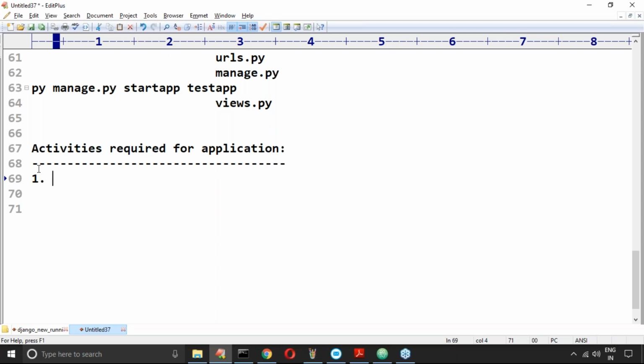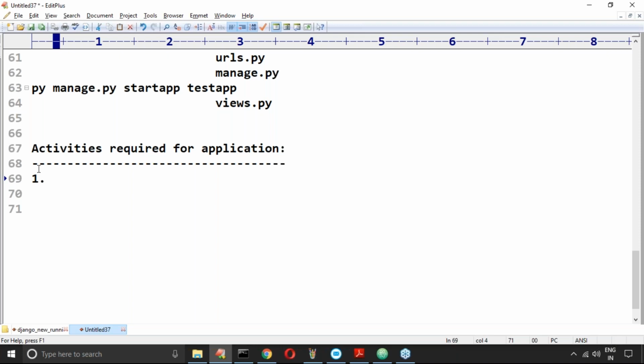But from the second example onwards, this kind of nursery-type discussion won't be there. The people who are a bit fast, please bear with me until executing the first application. The activity is required for the application.